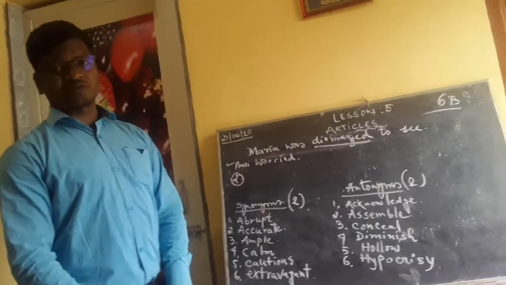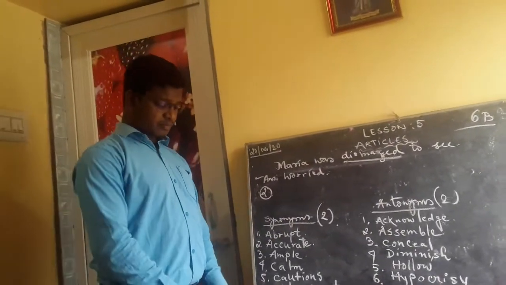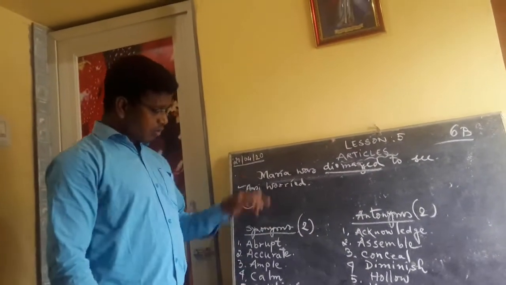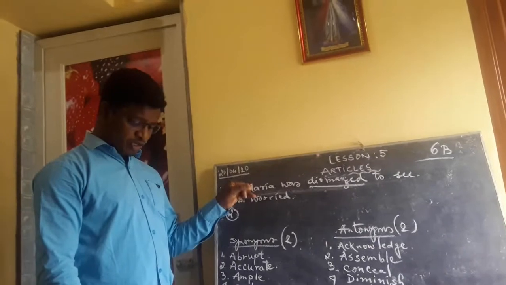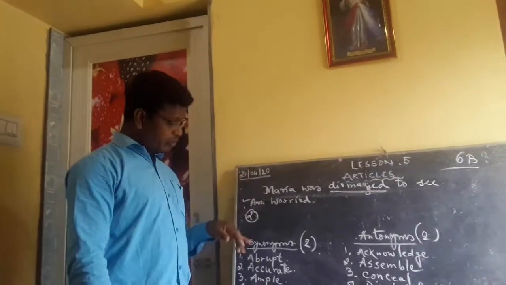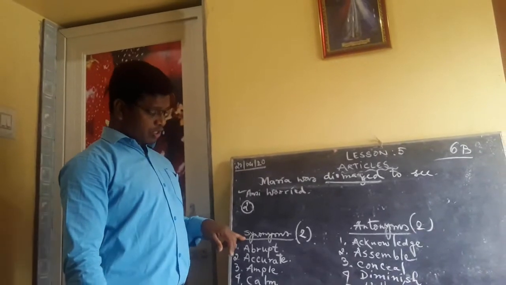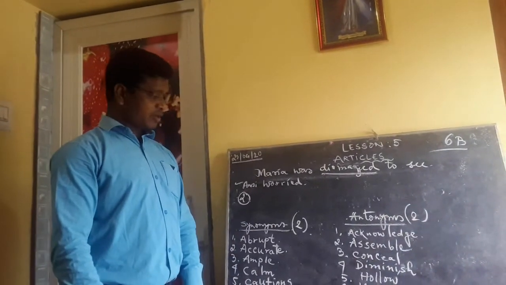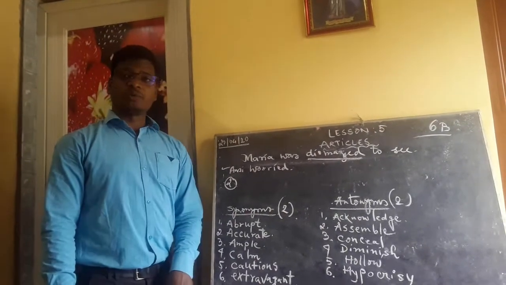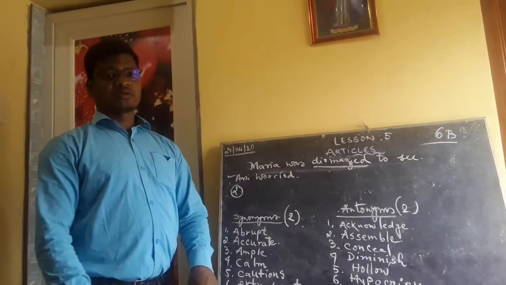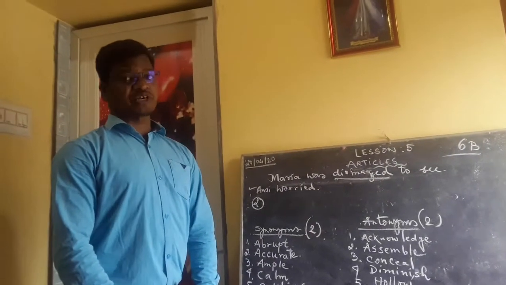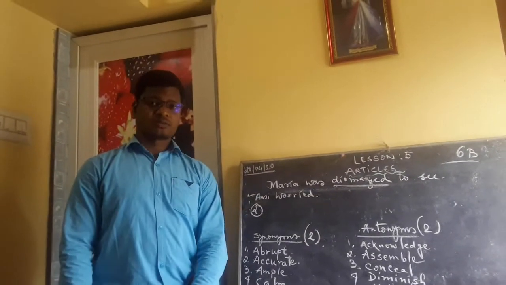Hope I have made it clear to you. If there are any kind of difficulties, you may ask me. So you will be doing only these words, as in the beginning I have already given it to you, synonyms and antonyms: 6 synonyms, 6 antonyms, the work is already there. And then exercise number 8, you will be writing in the copy. Hope I have made it clear to you. If there are any difficulties, please ask. Thank you so much.